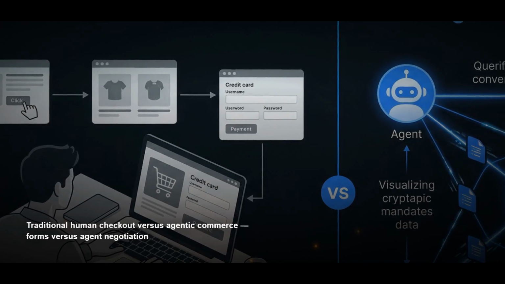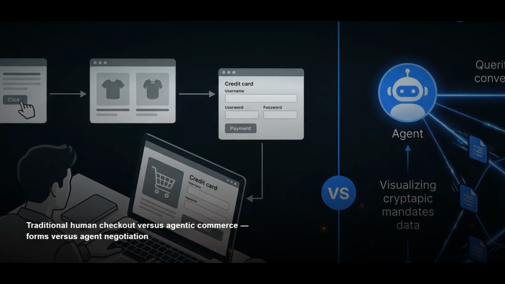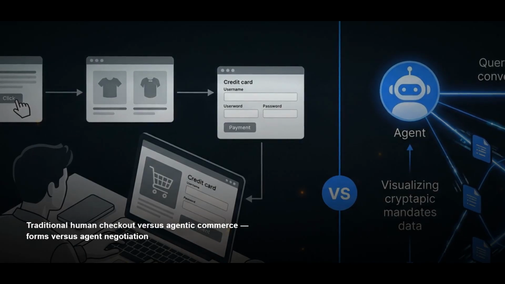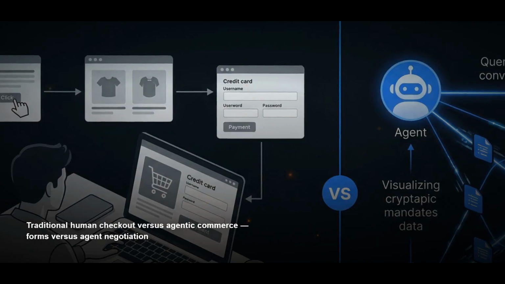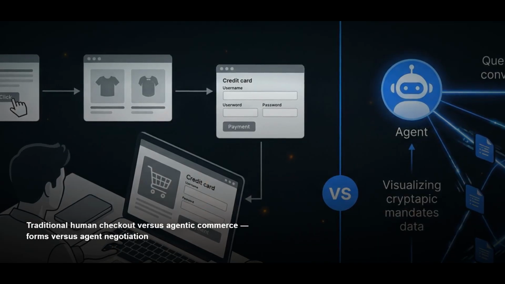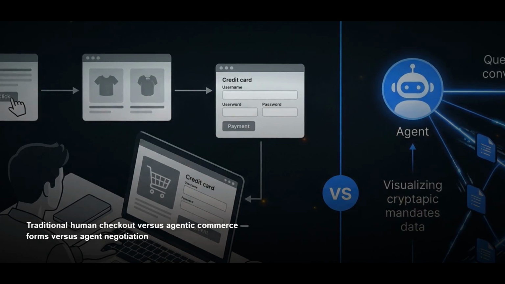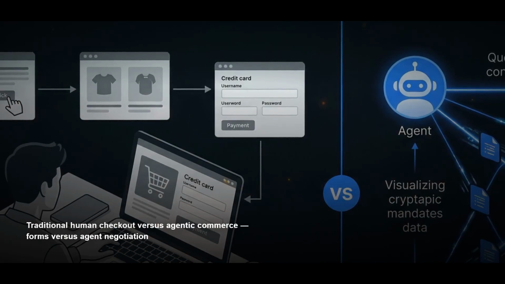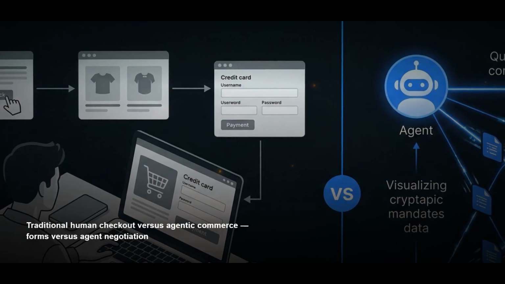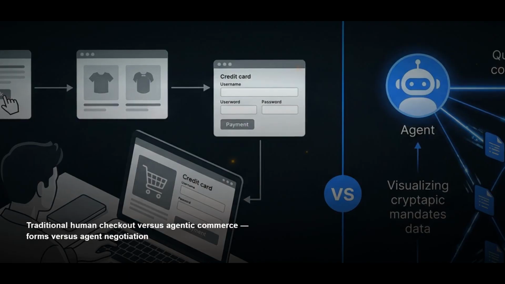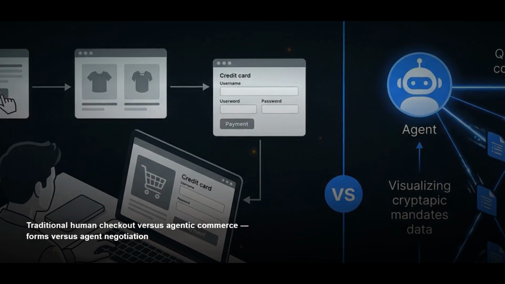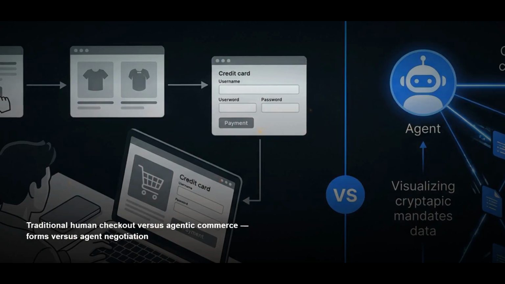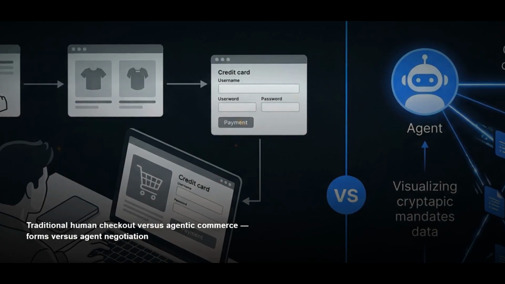The UCP manifest lives at a well-known URL on your domain. It declares what products and services you offer, how agents can query your catalog, and which transport protocols you support: REST, MCP, or A2A. Without this manifest, an AI shopping agent visiting your domain finds nothing actionable. It moves on to a competitor that has one. This is not a ranking penalty. It is an existence problem. In the agentic era, discoverability is binary. You either have a UCP manifest or you do not exist to agent-driven commerce.